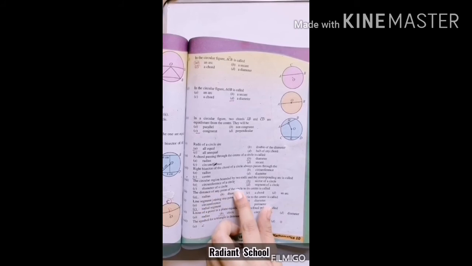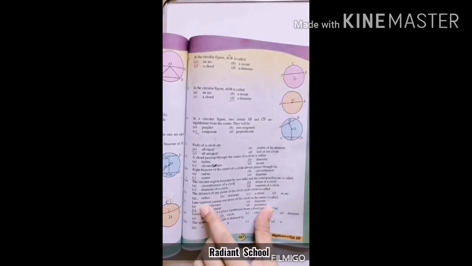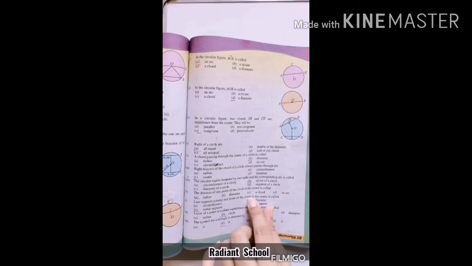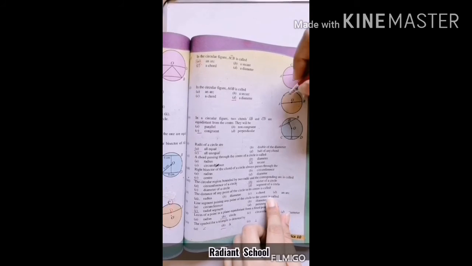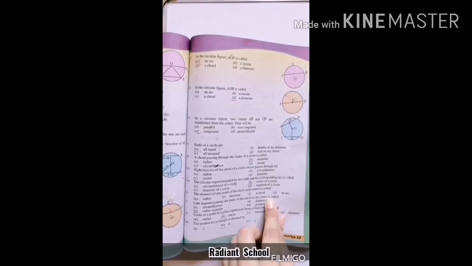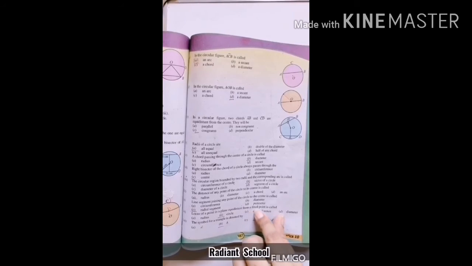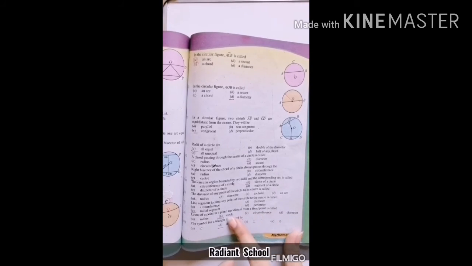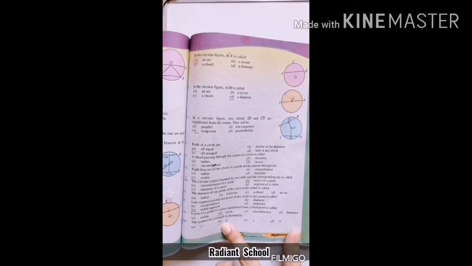The distance of any point of the circle to its center is said to be the radius. A line segment joining any point of the circle to the center is called a radial segment. The locus of a point in a plane equidistant from a fixed point is called a circle. This is the definition of a circle. The symbol for a triangle is denoted by this symbol, all of you are familiar with it.